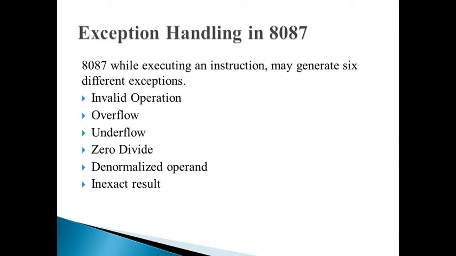Denormalized operand. This exception is generated if at least one of the operands is denormalized. This may be generated if the result is denormalized. If it is masked, the 8087 continues the execution normally. Inexact result: if it is impossible to fit the actual result in the specified format, the result is rounded according to the rounding control bits and an exception is generated. This sets the persistent exception flag. So this is regarding exception handling in 8087.